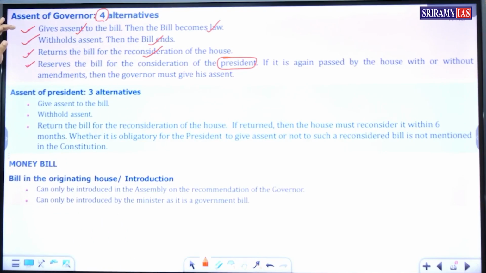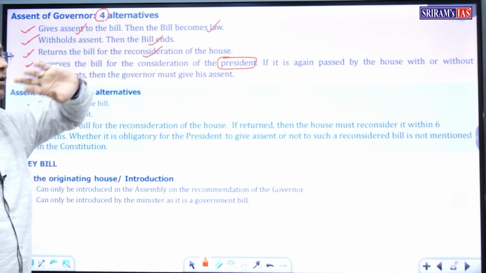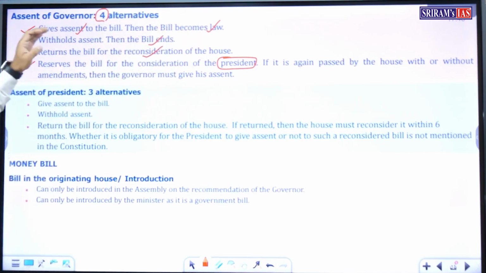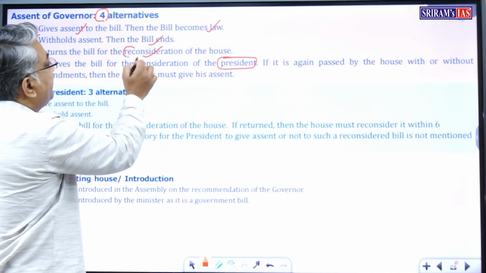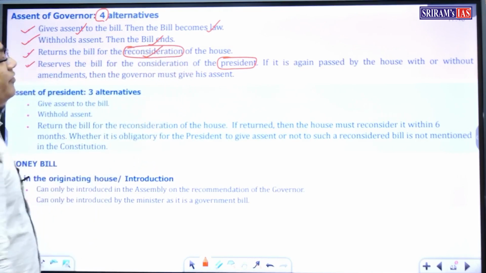He gives his assent to the bill, then the bill becomes an act or law. Withholds his assent, then the bill ends or dies. Returns the bill for reconsideration of the house or houses.